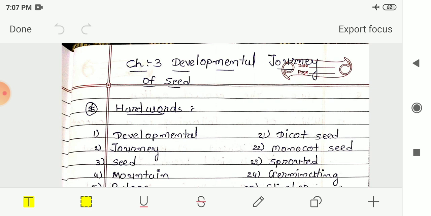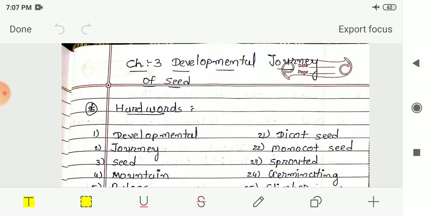Then in the first page of this chapter, some pictures were given to you and we had answered some questions from those pictures. After that we had seen different kinds of seeds. In that we had seen pulses, cereals and oil seeds. We had also seen what pulses, cereals and oil seeds are.